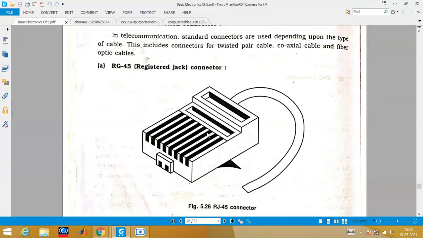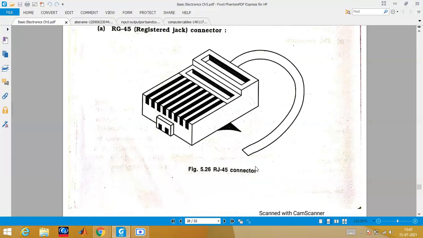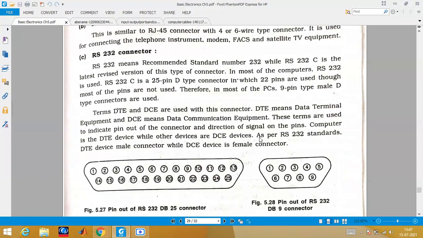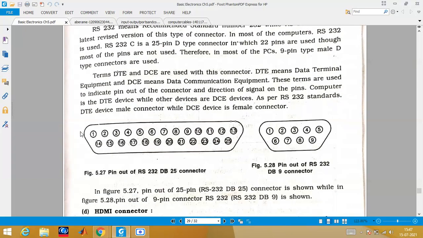Then this type you have already seen, I think: RJ45, registered jack connector. This is not RG, this is RJ. RJ45 is what we use for connecting to the internet, LAN connections. RJ45 switch, this also I think you have seen.